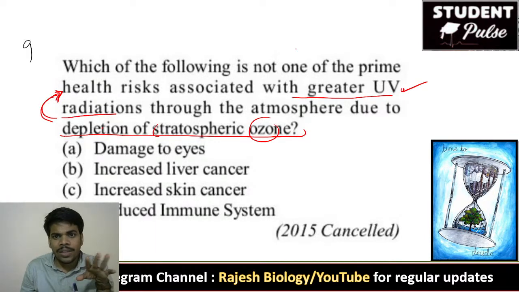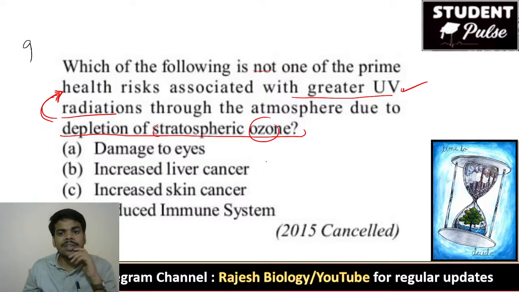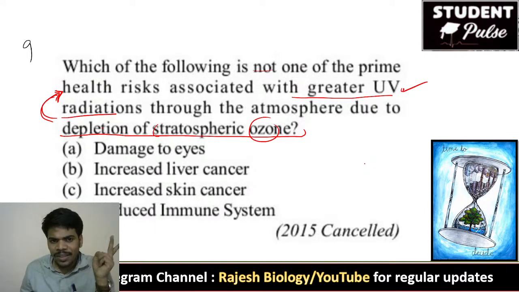Now the question is, which of the following is not the prime health risk of UV radiation? Damage to eyes, option A. Increased liver cancer, option B. Increased skin cancer, option C. Reduced immune system. Which is not a prime health risk?